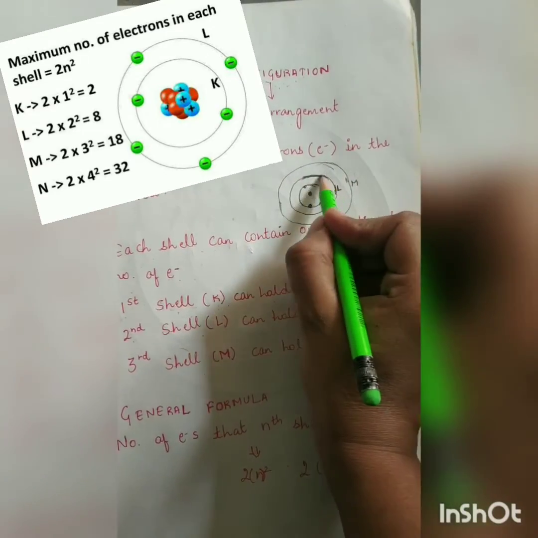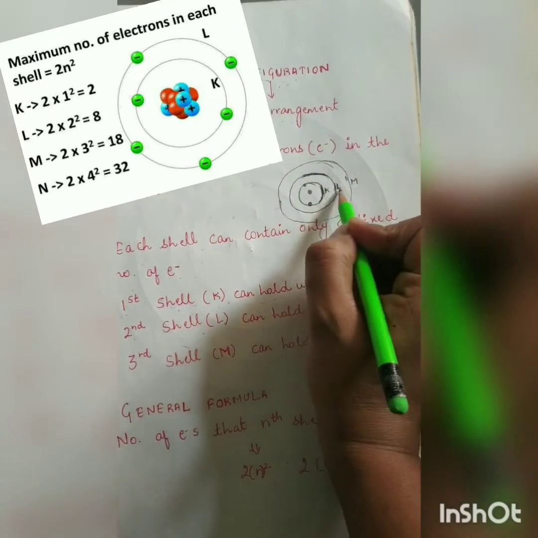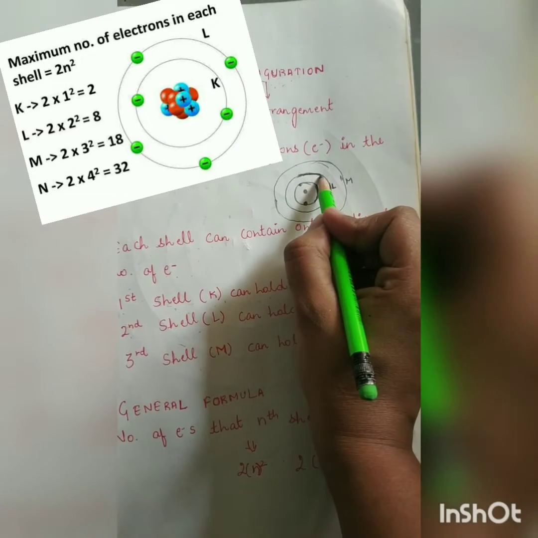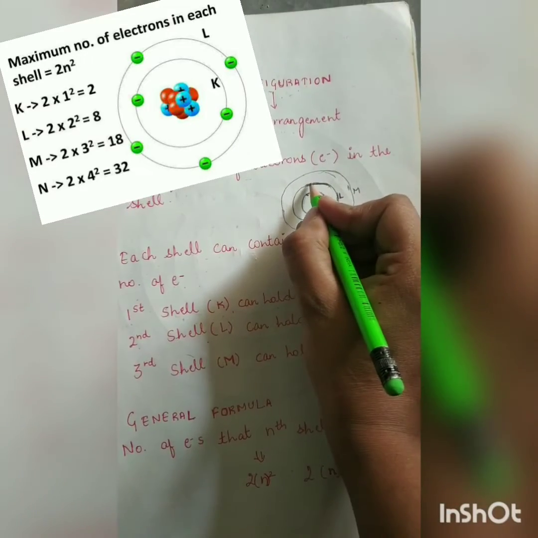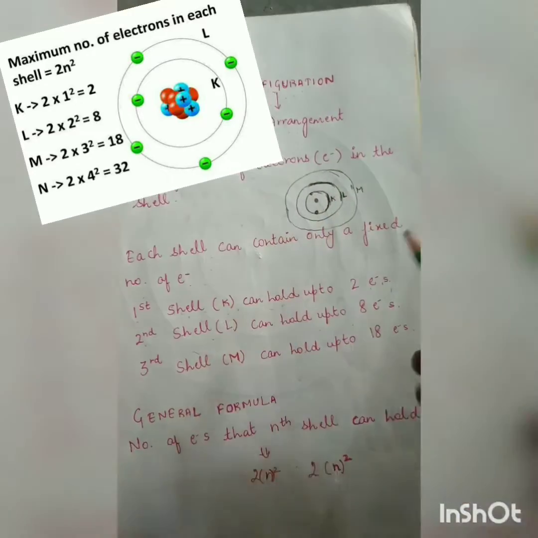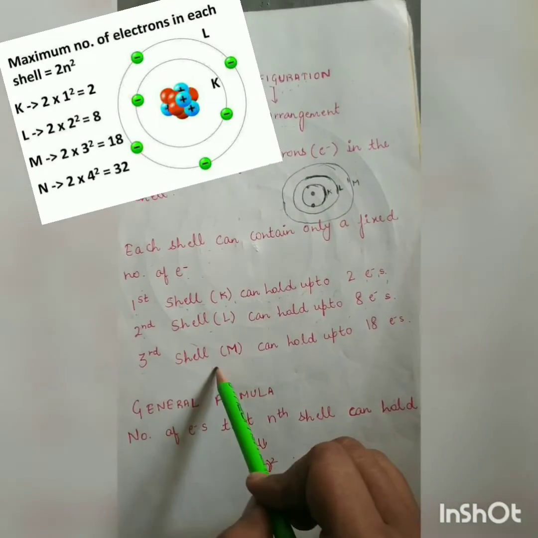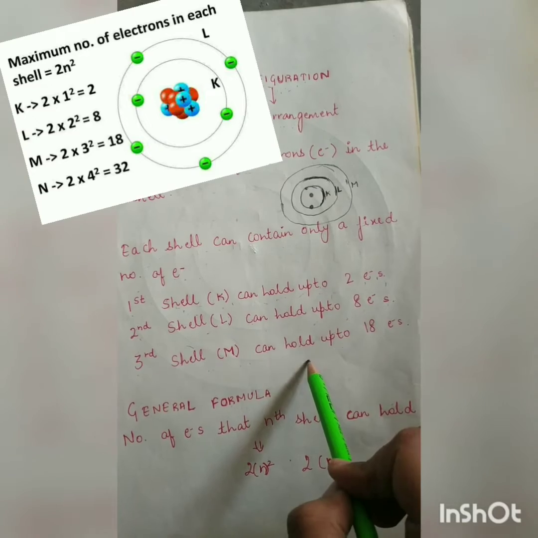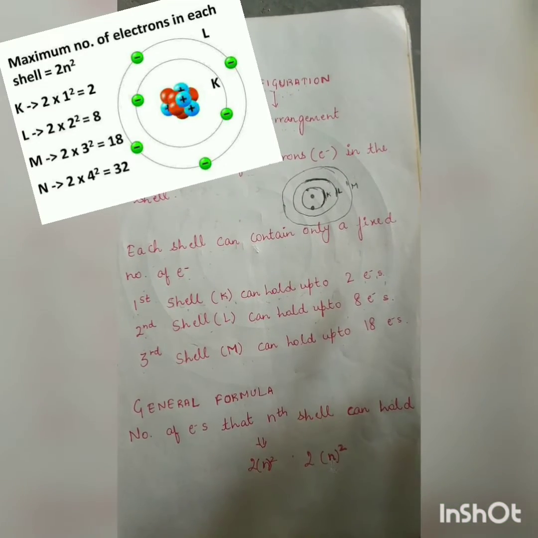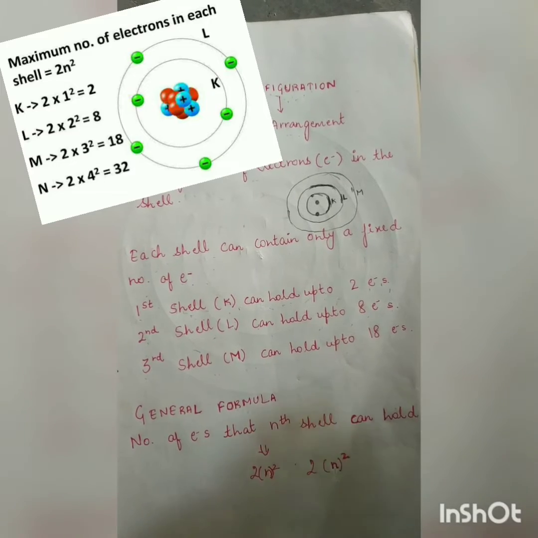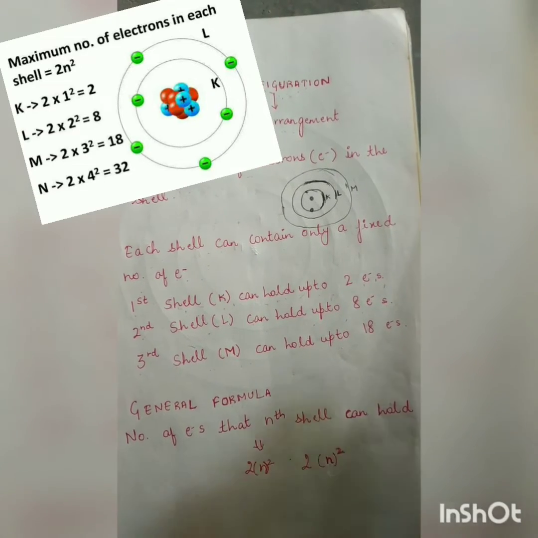Like this is L shell. In this L shell, the maximum number of electrons that can come is 8. Now coming to the third shell, M shell, it can hold up to 18 electrons maximum. M shell cannot hold more than 18 electrons.